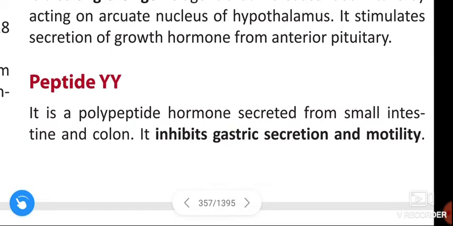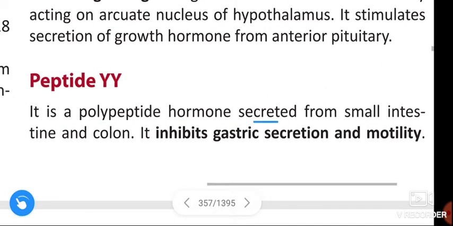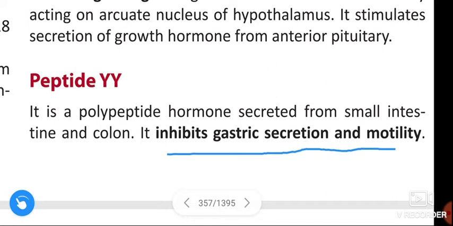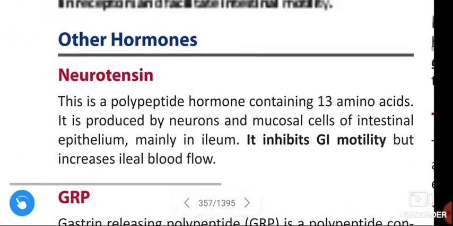Next, peptide YY. It is a polypeptide hormone secreted from the small intestine and colon. It inhibits the gastric secretion and motility. Okay guys, this is about the miscellaneous family of gastrointestinal hormones.